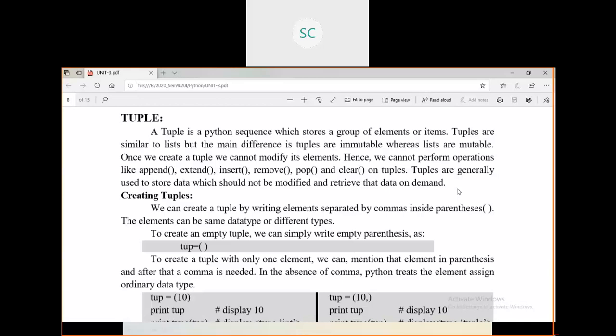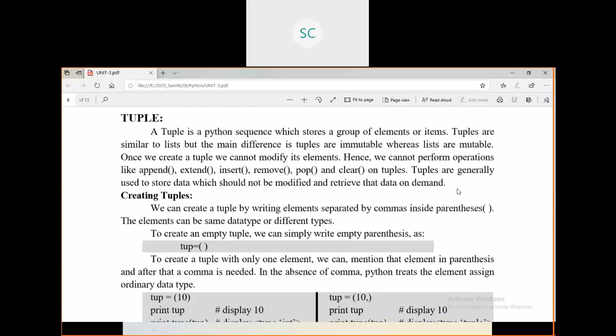But if someone has to change Monday to some other day, it is not possible because that is fixed, right? Those weekdays from Monday to Sunday are similar for every week. You cannot modify those values. In that situation, you can directly go with a tuple. If your required data is something that you cannot modify, delete, or update, then you can directly go with the tuples concept.